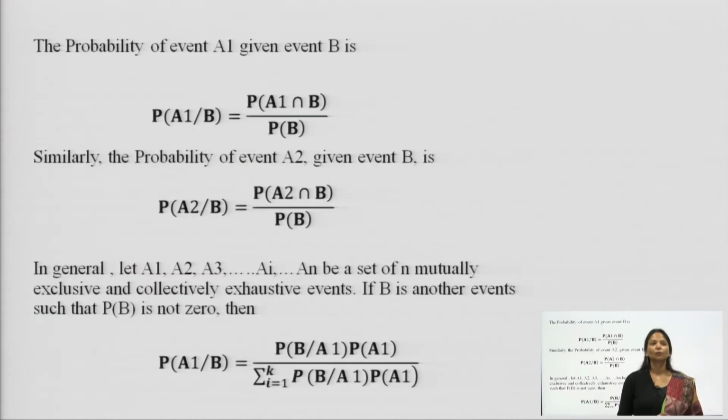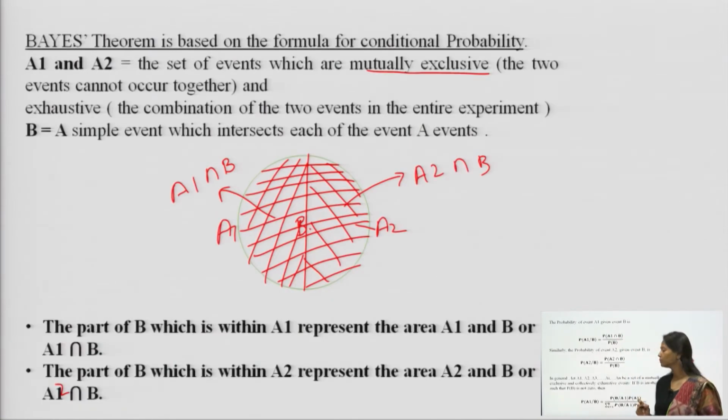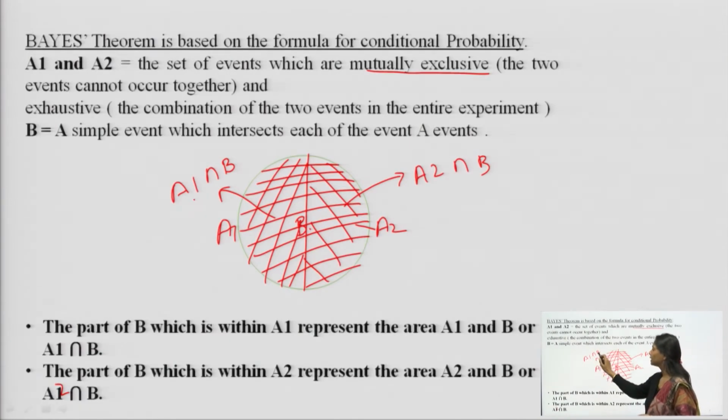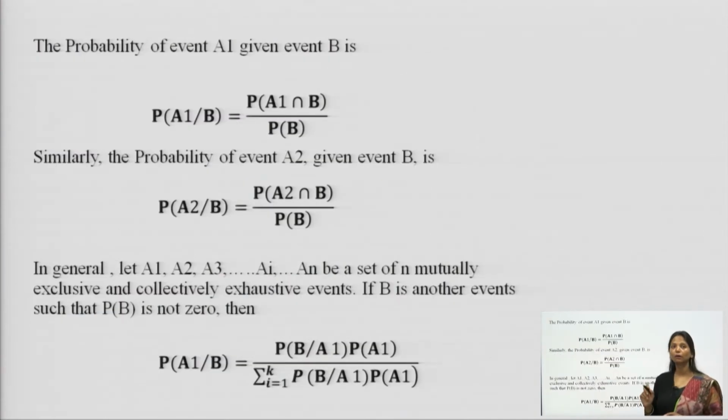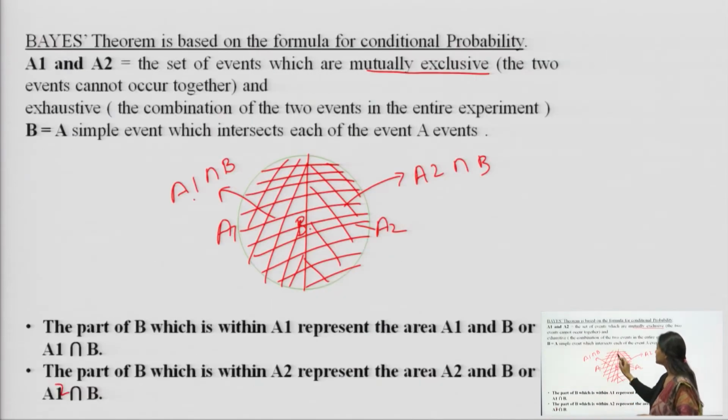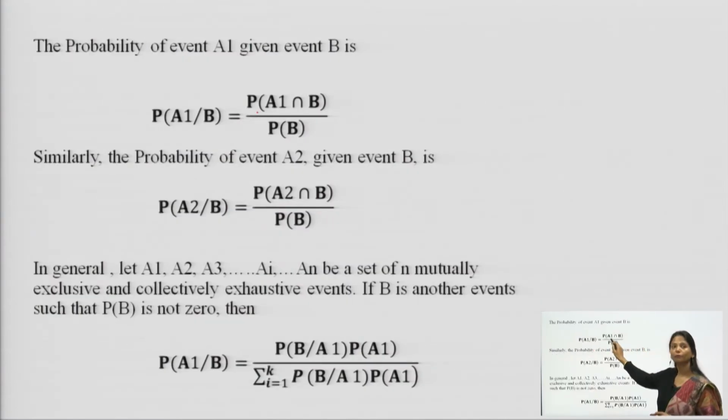Fine. So, the probability of A1 given B we are supposed to find by putting in the formula: probability of A1 intersection B over probability of B, which was already known to me.